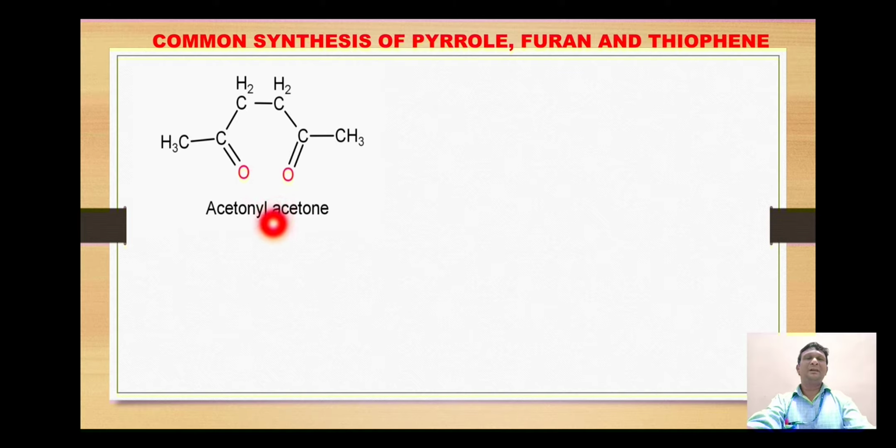So as I mentioned earlier, a ketone can be tautomerized to its enol form. So this acetonyl acetone is also tautomerized to its enol form where the double bond is generated between this carbon and this oxygen, which gets converted to the hydroxyl group by migration of hydrogen from this carbon to oxygen and from this carbon to this oxygen. So that is the tautomerized molecule which undergoes reaction with various reacting species.